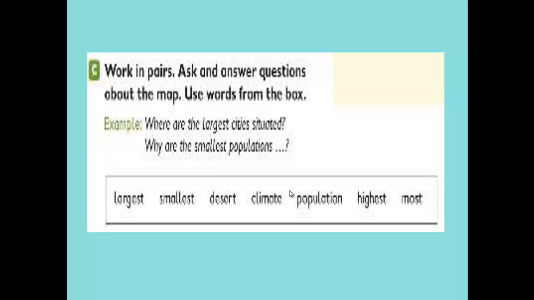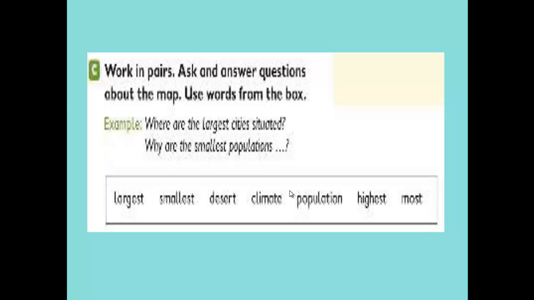What types of climate does Libya have? It has 2 climates. On the coast it's Mediterranean and in the interior it's desert. What's the total population of Libya? We can say the total population of all the cities of Libya.